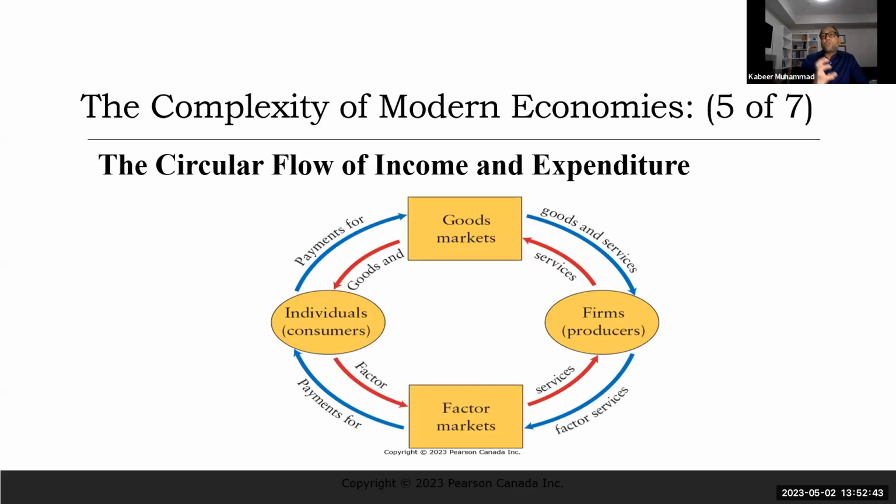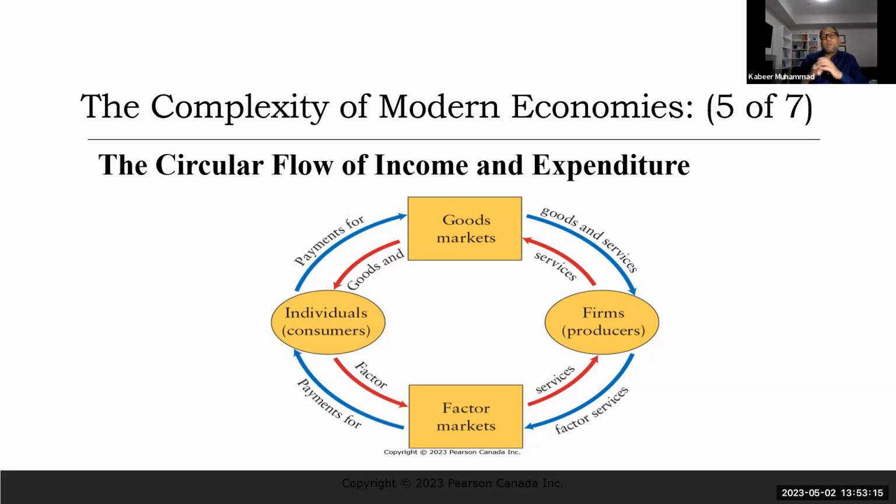And how the markets operate, we see that in a very simple model, we are considering that there are two markets and two players. One is individuals or a household or a consumer, and the other one is firms or producers. How do they interact? They interact through two different markets. One market is the market for goods and services. Goods and services are produced by the firms, and who is the buyer in that market? Individuals are the buyers in the market.